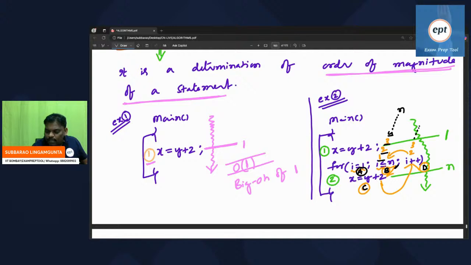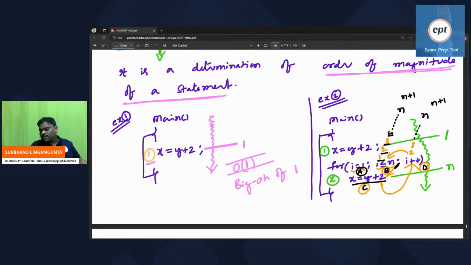It keeps on incrementing until n. After some point of time, it becomes n plus 1. N plus 1 less than or equal to n, condition fails. Whenever it fails, it will come outside. So this statement will execute n times only.